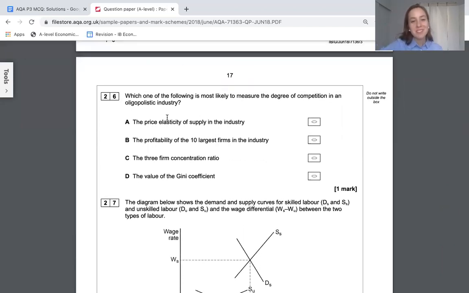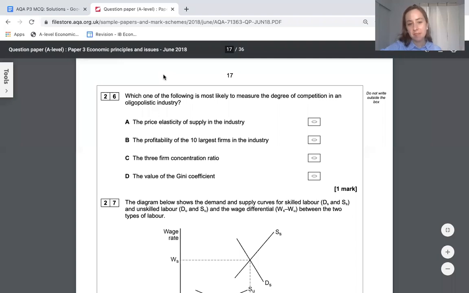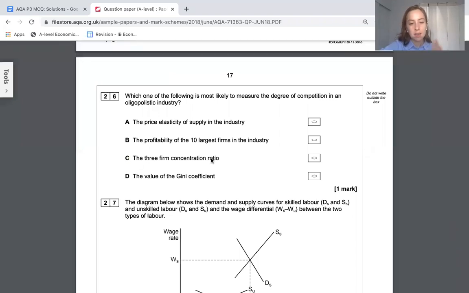Oh, it's imagine competition in oligopoly. This one's just a definition question. You need to work out this thing called the concentration ratio, and it has to be done for the few large firms that exist. So 3 is a really good number. So that's the answer.